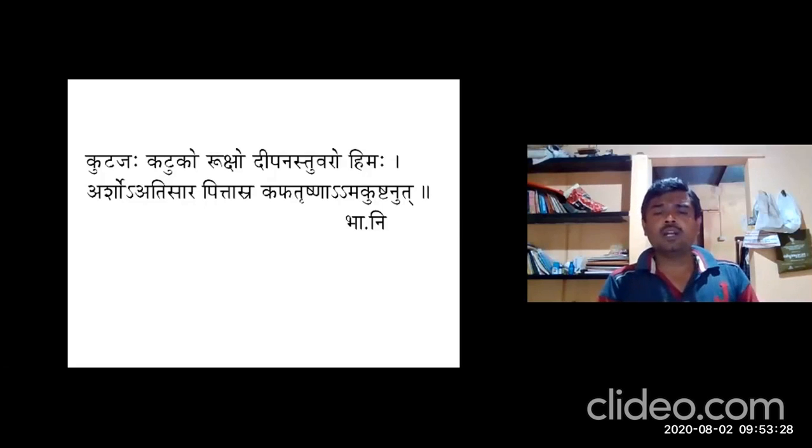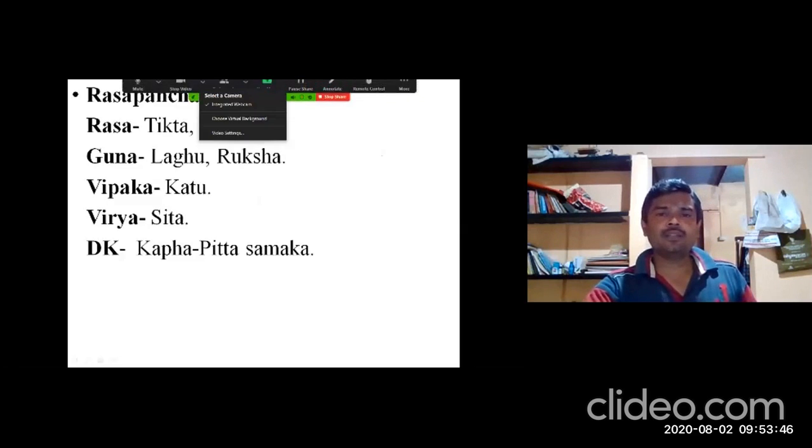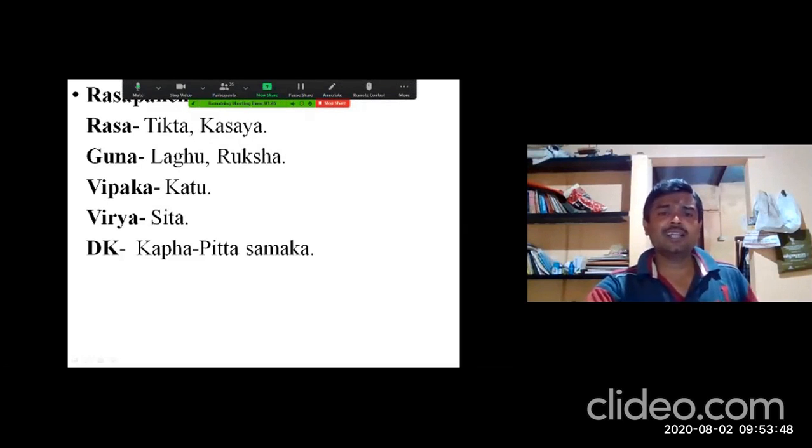But most of the Nighantukaras say it is Varatikta, one of the best Tiktarasatmaka Dravyas. So most Nighantukaras say it has Tikta and Kashaya Rasa. The properties of Kutaja are Tikta and Kashaya Rasa.